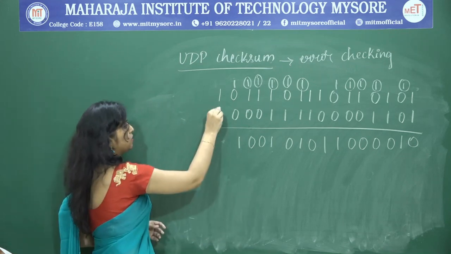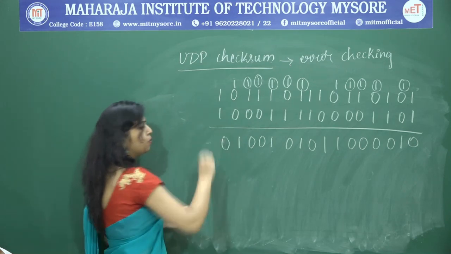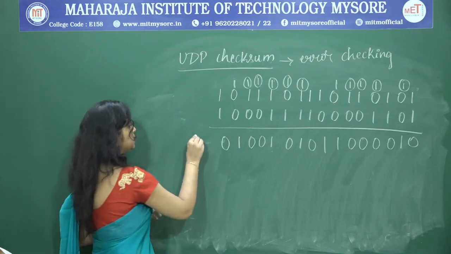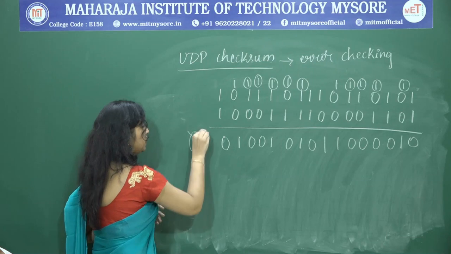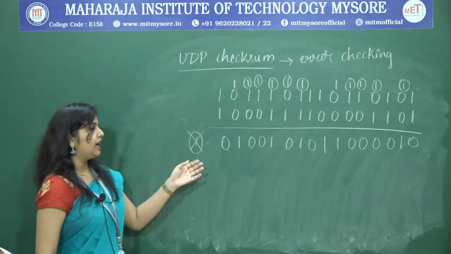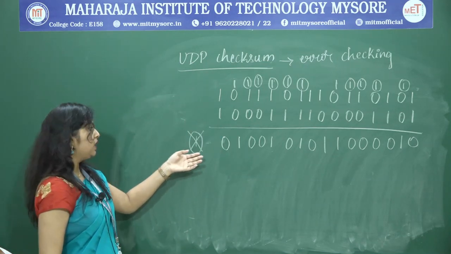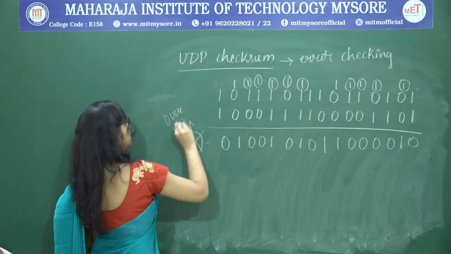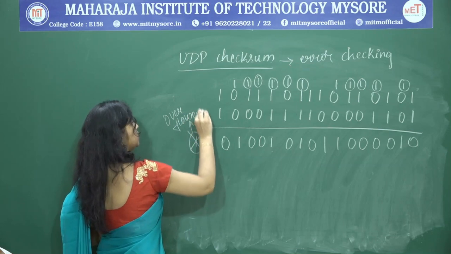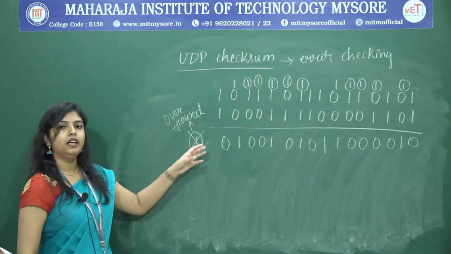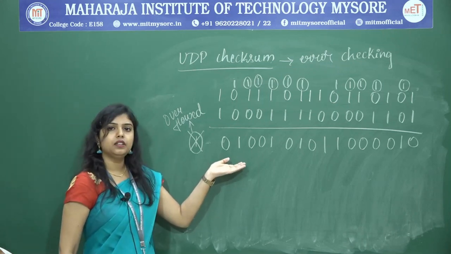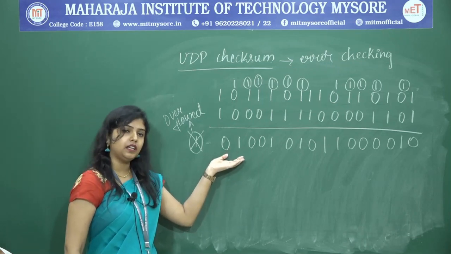Now, here 1 plus 1 sum is 0. To put the carry to the next bit, we do not have any bits, is not it? This carry 1 will be discarded. It will be overflowed. So, we have to discard the extra carry bit. So, now this is the sum of all the 3 16-bit words.